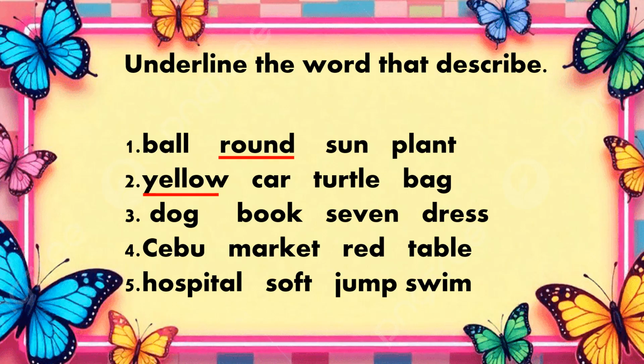Number three, dog, book, seven, dress. The correct answer is seven. It tells about number. Number four, Cebu, market, red, table. The correct answer is red. It tells about color. Number five, hospital, soft, jump, swim. The correct answer is soft. It tells about texture.